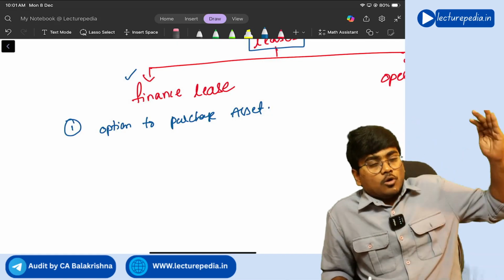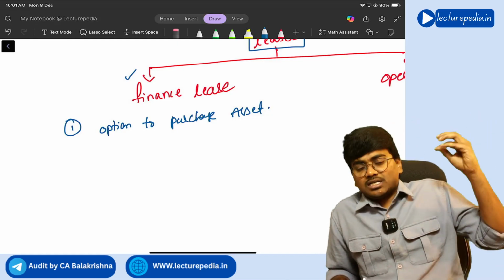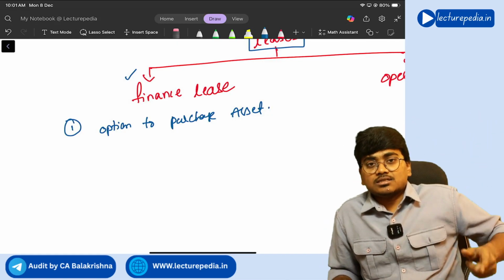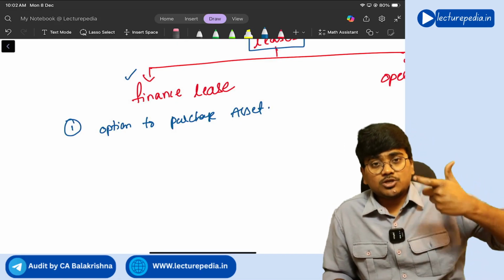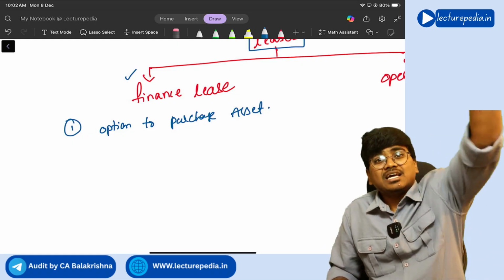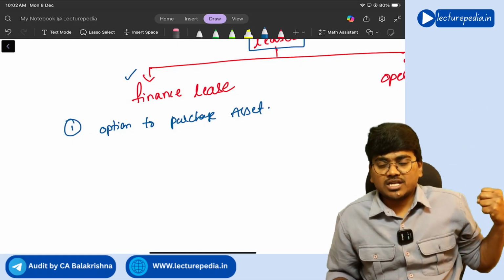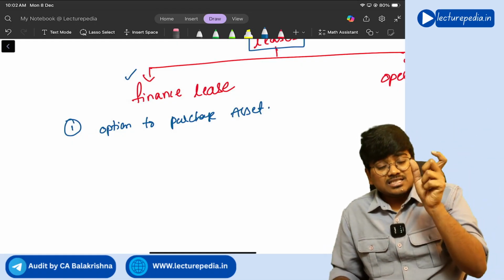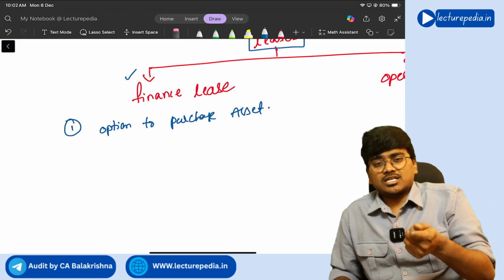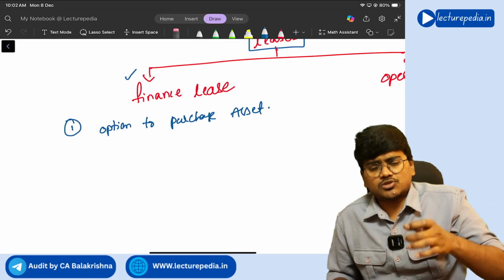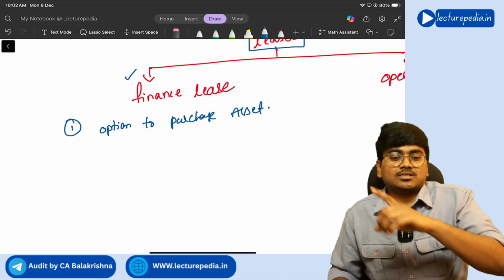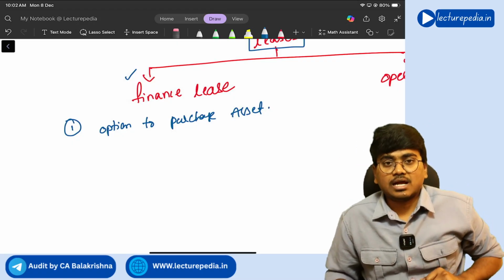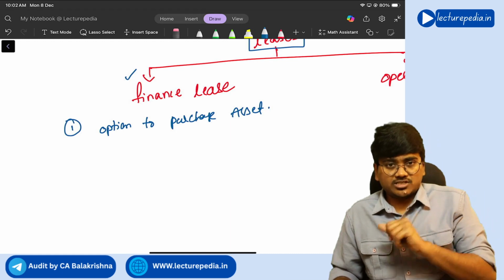Understanding? So let's say the lease tenure is 10 years. After 10 years, there should be an option present in the lease agreement, whereby the lessee can purchase that asset from the lessor, and the price charged by the lessor for that sale will be so low, so tempting, that the lessee will for sure, 100%, purchase that asset at the end of the lease period. Got it? This is the first feature.